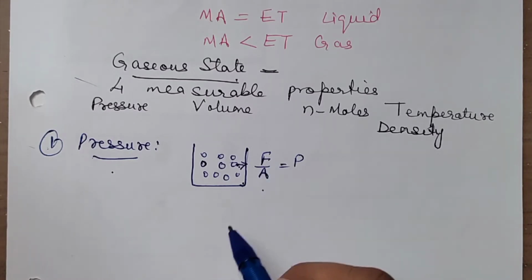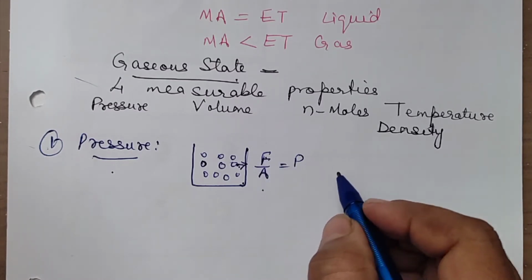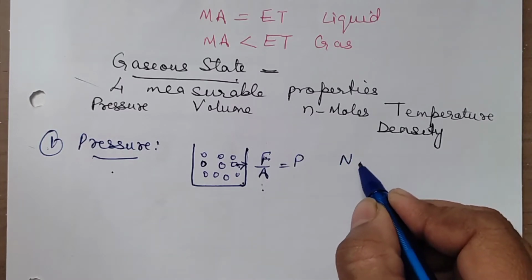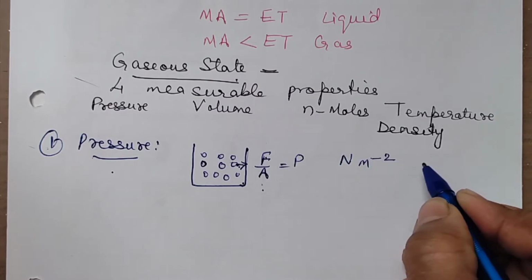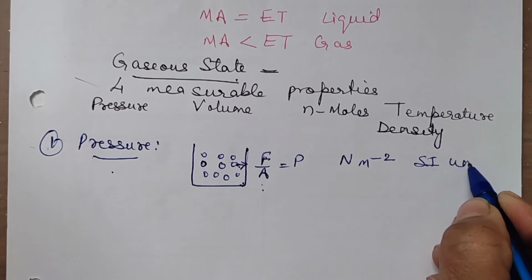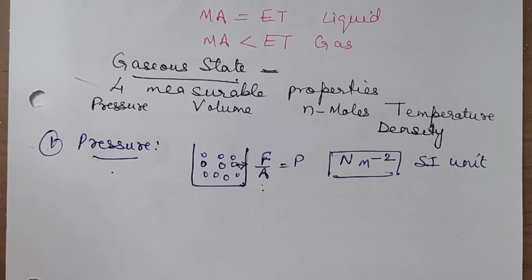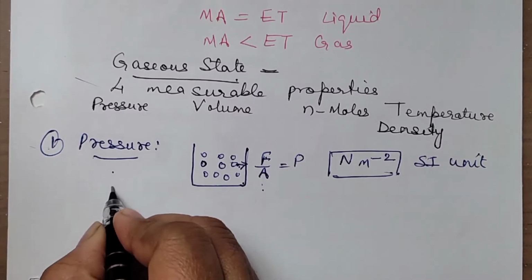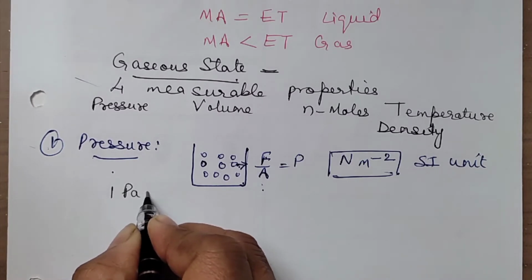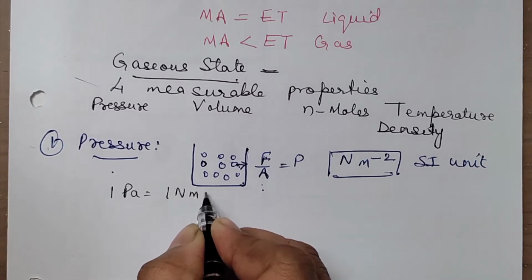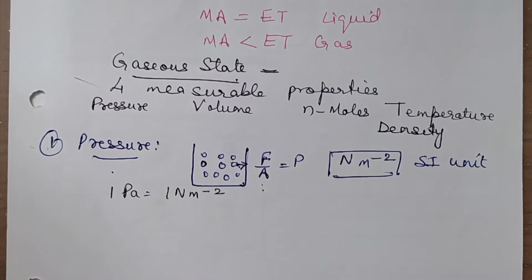So its unit also will be accordingly. Force unit we write as Newton, and area per meter. So its SI unit, the SI unit of this pressure is Newton per meter square. But more commonly, we will be using the other units of pressure, that is Pascal. That is saying that 1 Pascal is equal to 1 Newton per meter square. Okay, and even you have the other units, that is atmosphere.